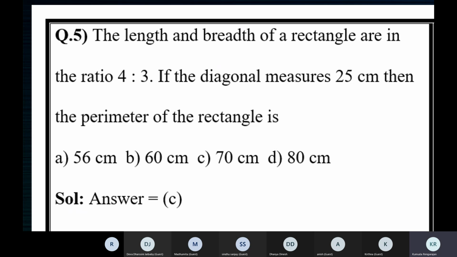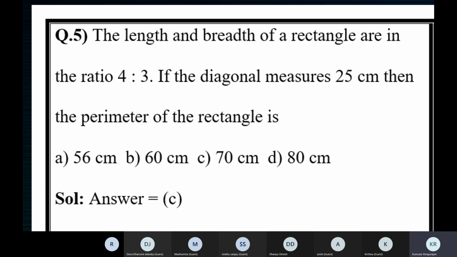The length and breadth of a rectangle are in the ratio 4:3. When the ratio is given, how do you assume the length and breadth? Let the length of the rectangle be 4x and the breadth 3x. Yes, that's right.